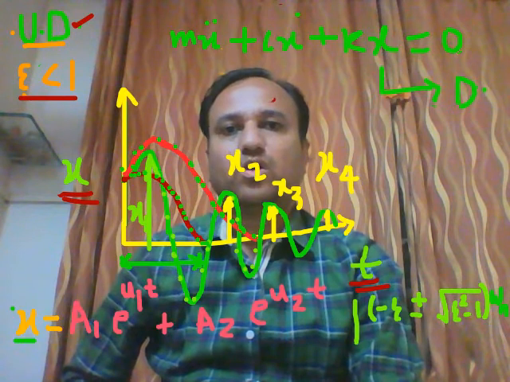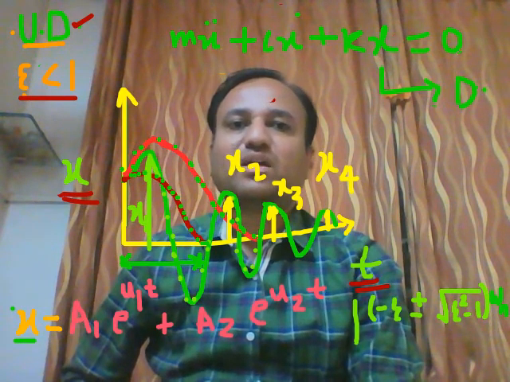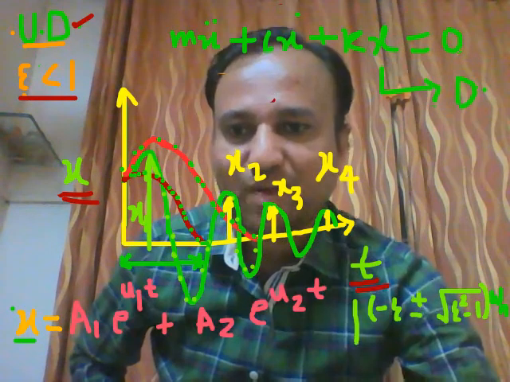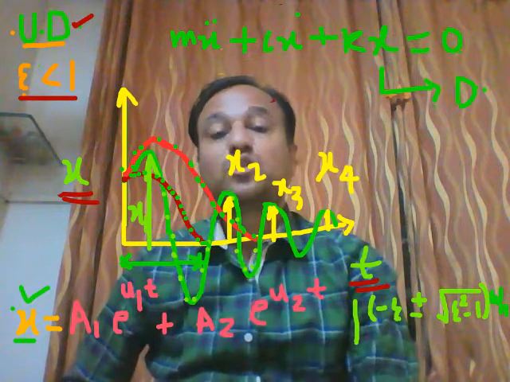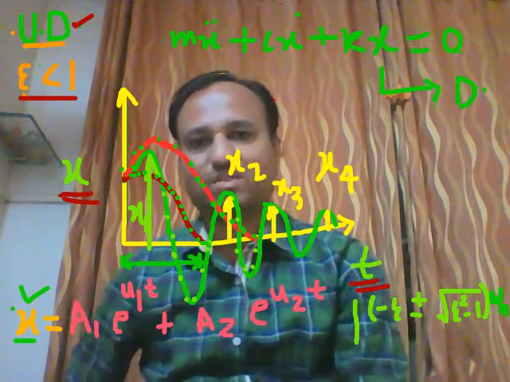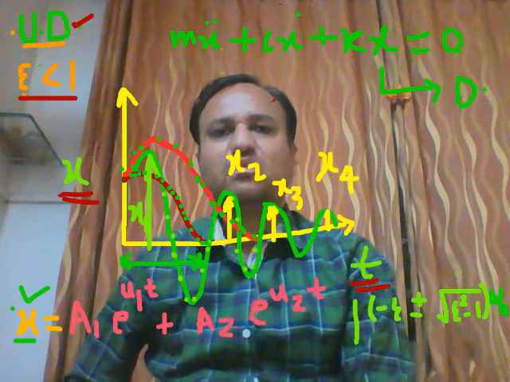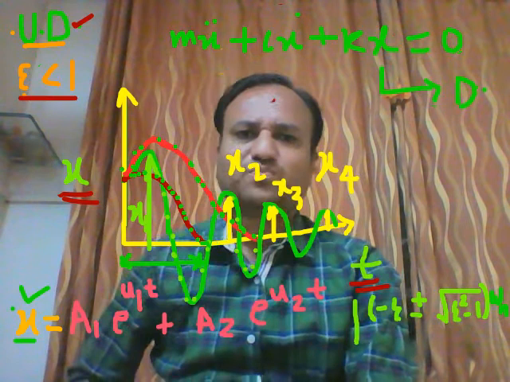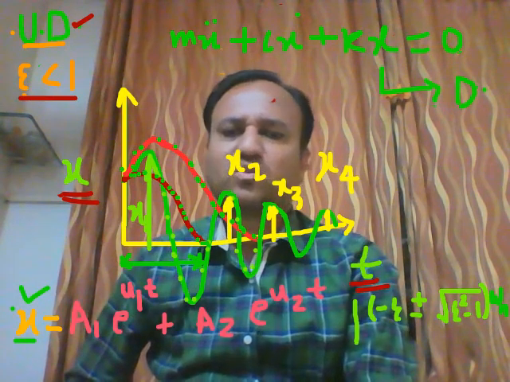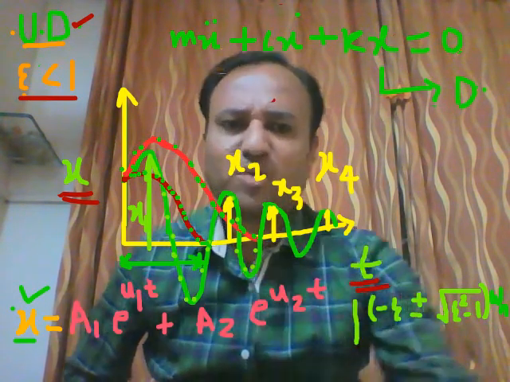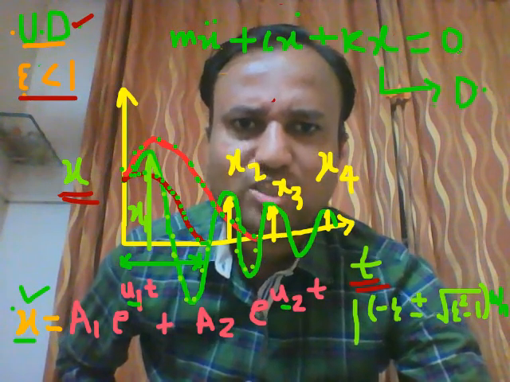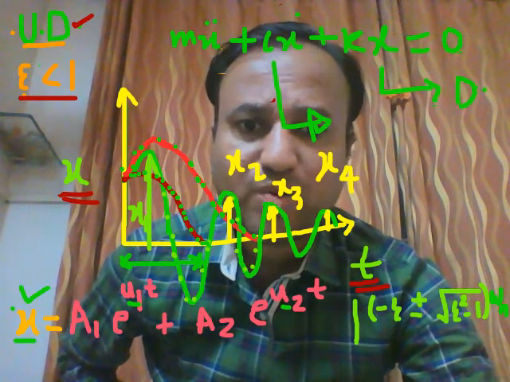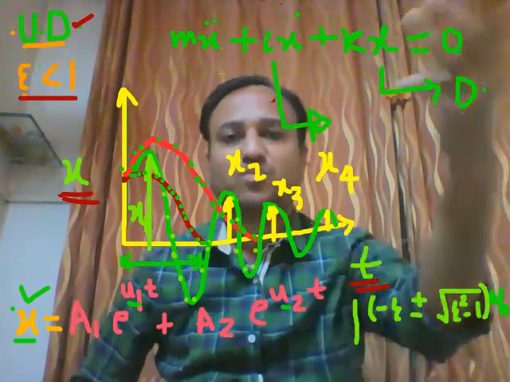If I substitute the value of x dot and x double dot in the equation of motion or system equation, I will get this equation, student. So x is the solution for the system equation. This mathematical term we already discussed. So x is the solution, an exponential variation. This system equation has two roots, that is u1 and u2. The values of u1 and u2 in terms of c by m we already discussed.